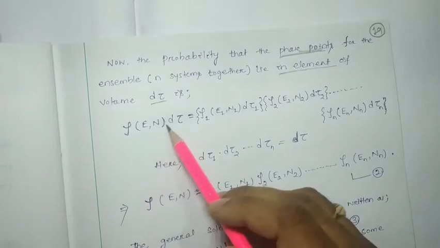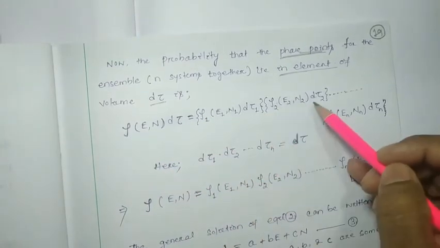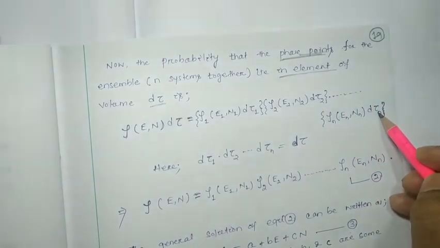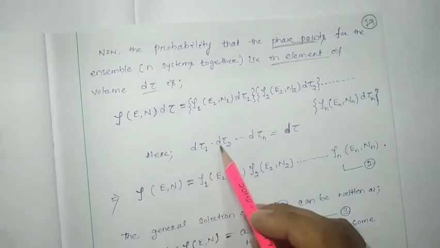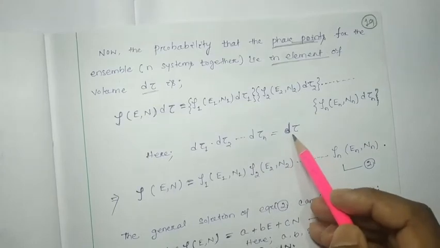So rho into d tau is nothing but rho 1 d tau 1 into rho 2 d tau 2 up to rho n d tau n. Here d tau 1 d tau 2 up to d tau n equals d tau.